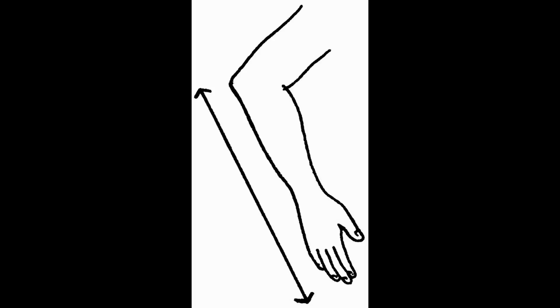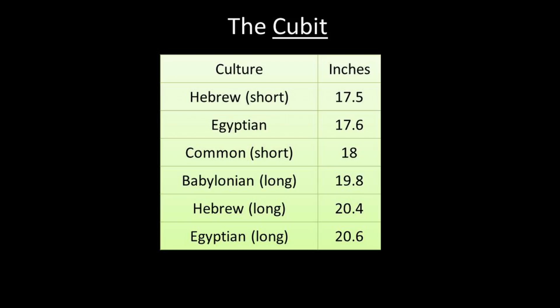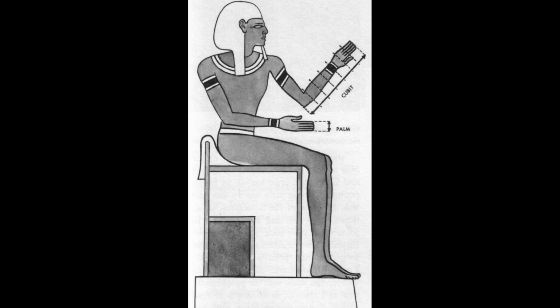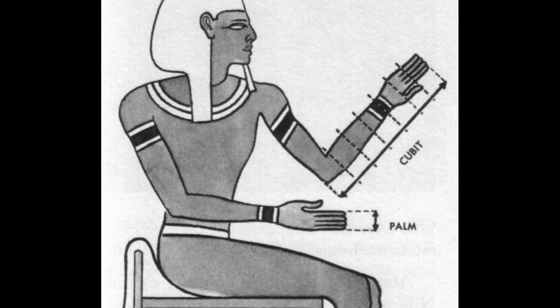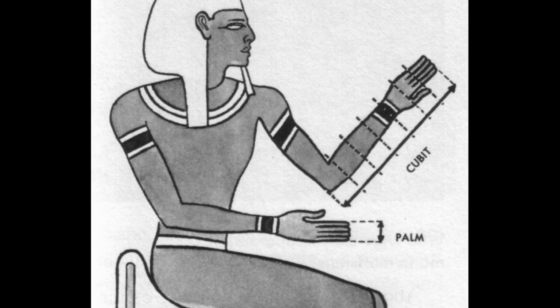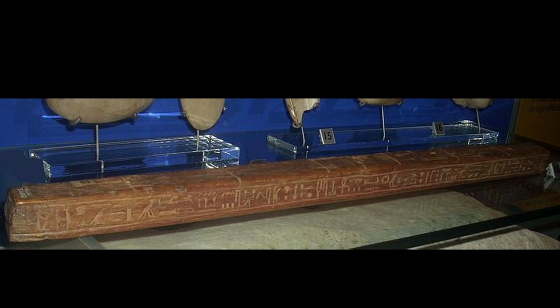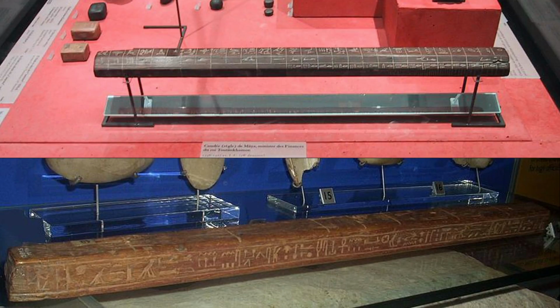The cubit was based off of the distance between a man's elbow and the tip of his fingers. Different cultures and time periods had slightly different measurements for the cubit. An Egyptian royal cubit was made up of 7 palms, which were each made up of 4 fingers. Rods or long sticks with markings on them were used as cubit measuring sticks.